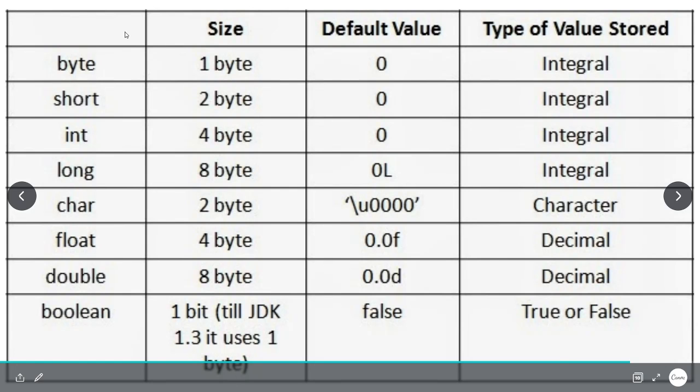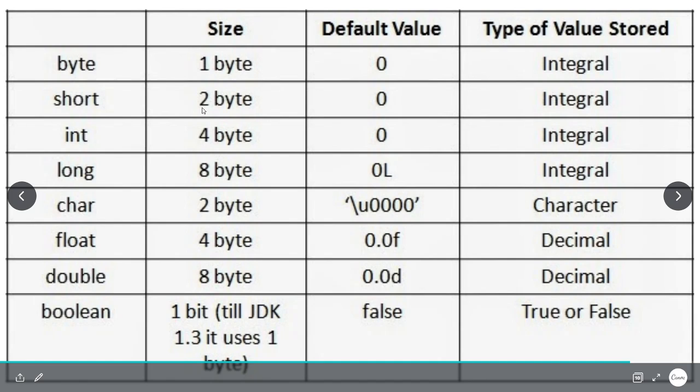How can we get this? This is the chart. You have to learn this, and you only have to learn the size and the default values. So byte is a data type of integer. You can see integral values I can store in byte, up to size 1 byte.